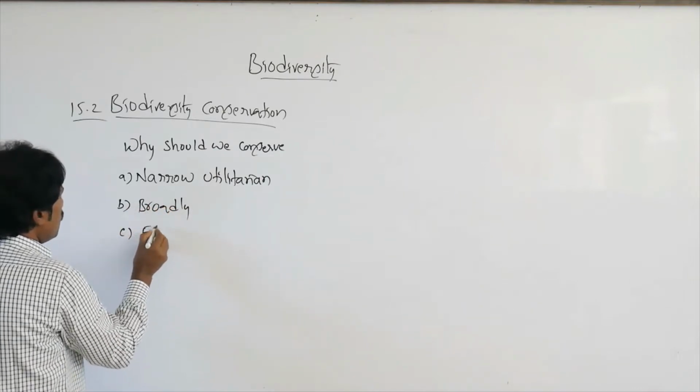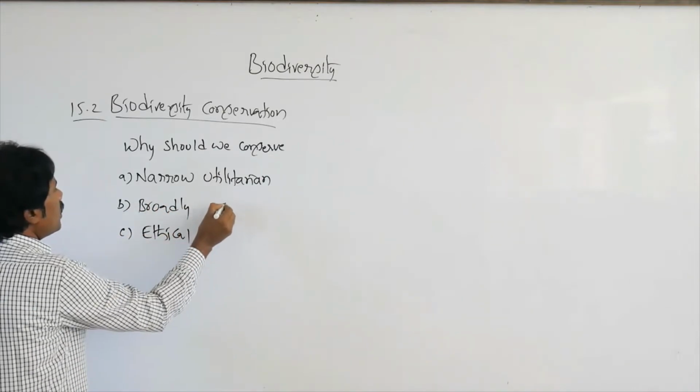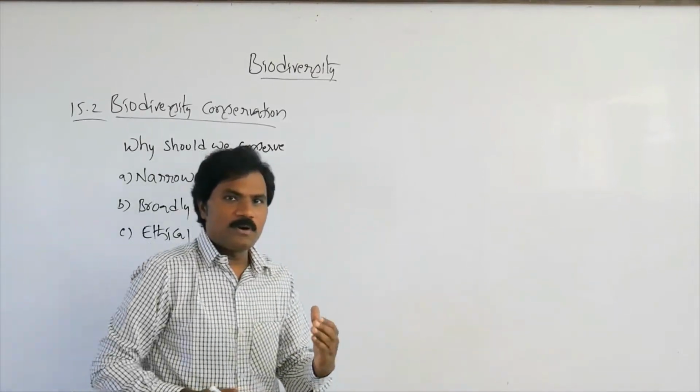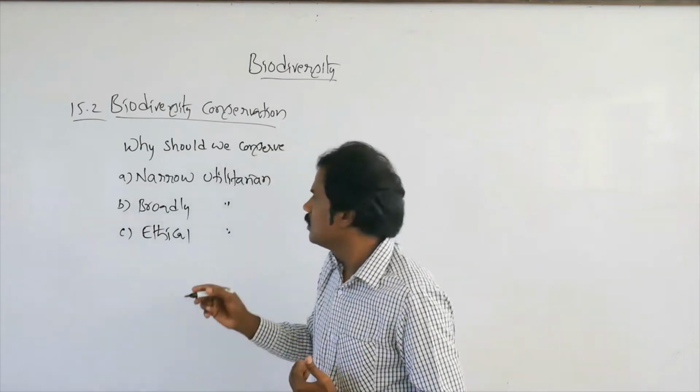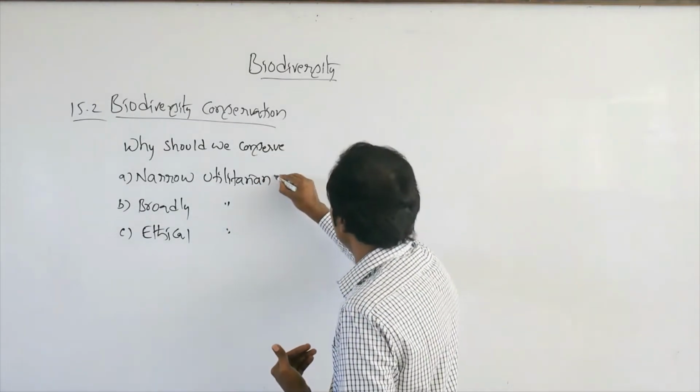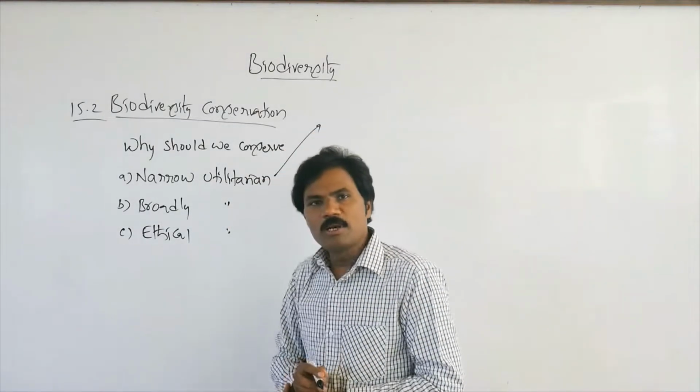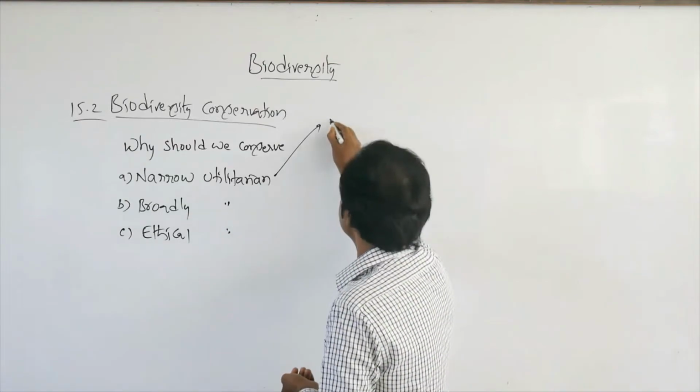What type of things do we normally utilize in a narrow way? This is the narrow utilitarian, normally in the form of food.